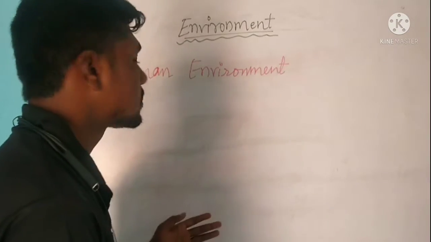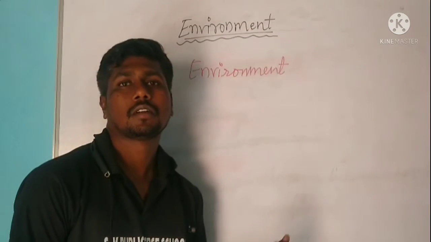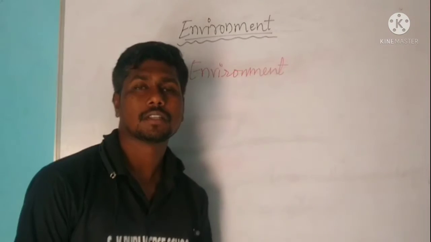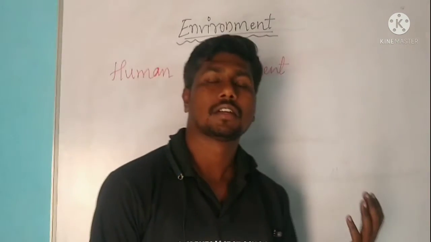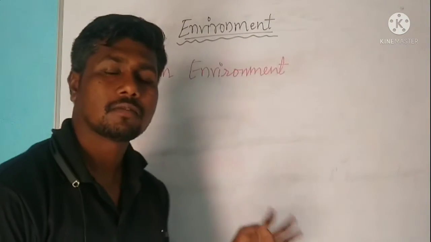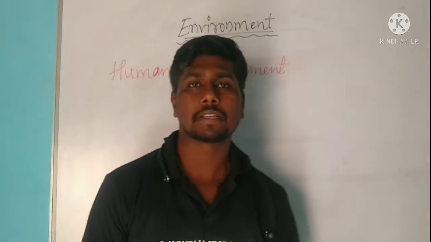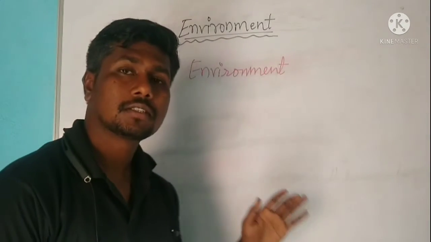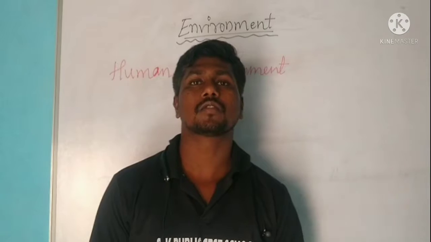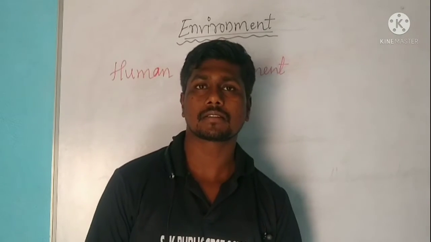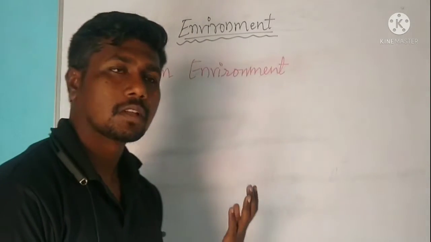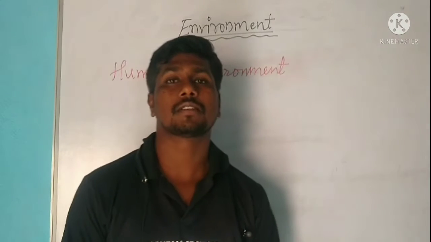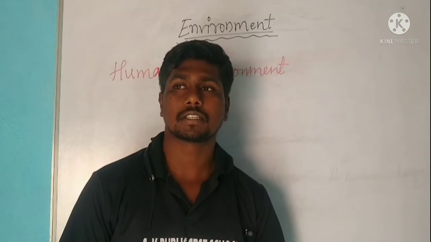So in the last class, we have learnt about the major 4 domains of the earth or environment. Those are atmosphere, hydrosphere, lithosphere, and also biosphere, right? And we also learnt about ecosystem, right?